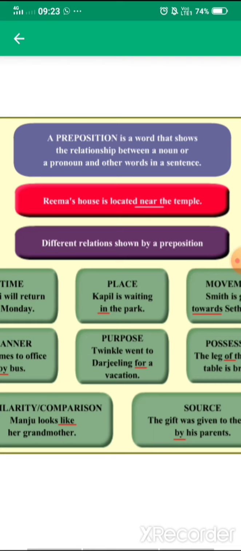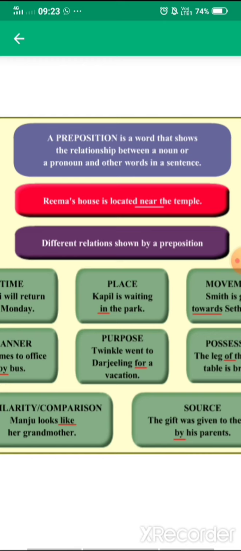Rima's house is located near the temple. So here you can see that Rima's house is the noun. Fine, it means your subject is located near the temple. So it is telling about the position of the subject. Okay, so the subject is Rima's house, which is located near the temple.